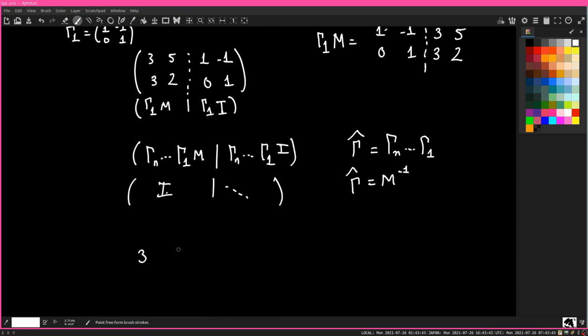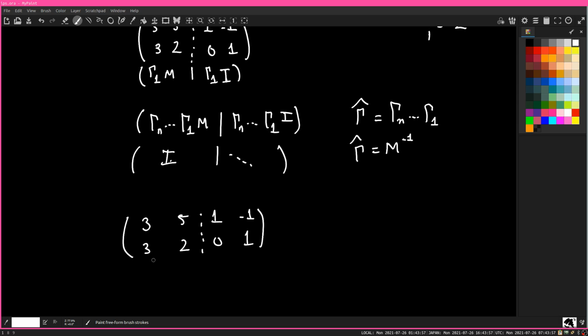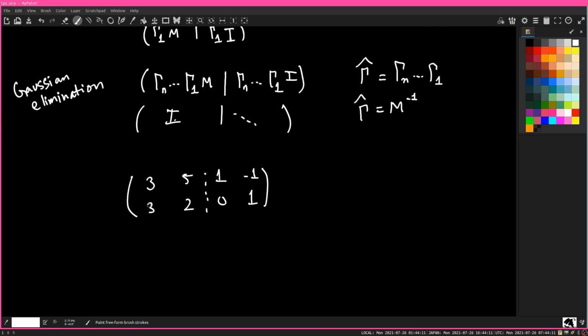So let me just copy what we had before. 3, 5, 3, 2, 1, minus 1, 0, 1. So this is all we're doing. This algorithm is called Gaussian elimination. Okay, so then we're going to do it again. So gamma 2 is equal to 1, minus 1, 0, 1.